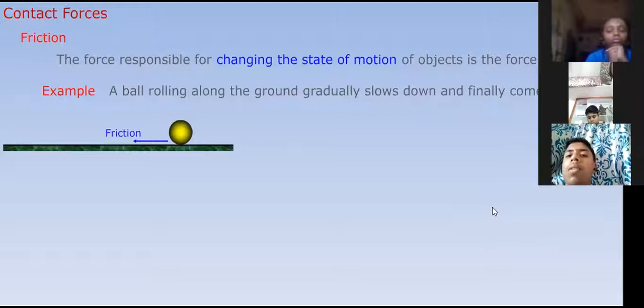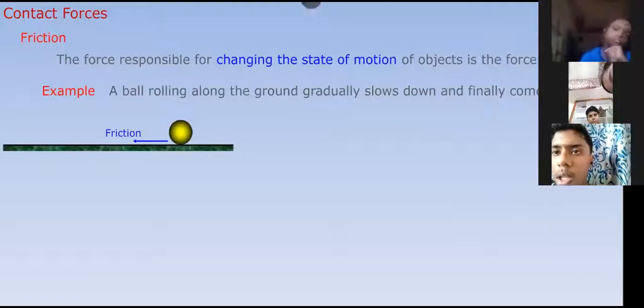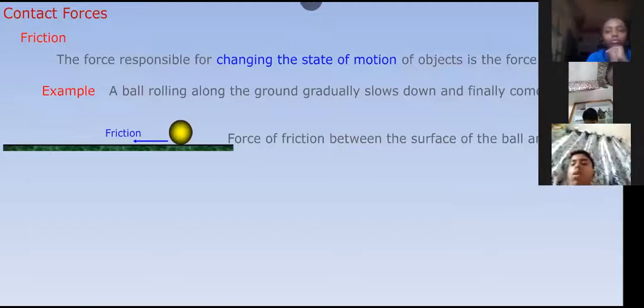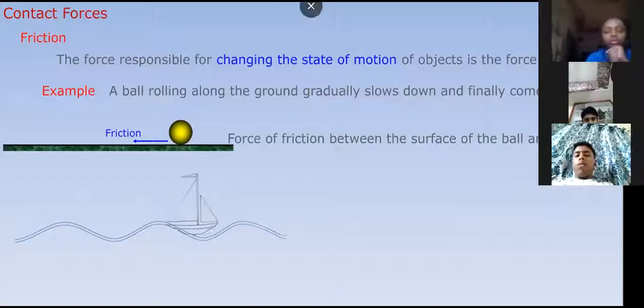Because some force is acting. Observe carefully here. When you are throwing like this, the ball is going like this. The opposing force is called frictional force. The force of friction between the surface of the ball and the ground. Example, see. This is also an example for the friction.